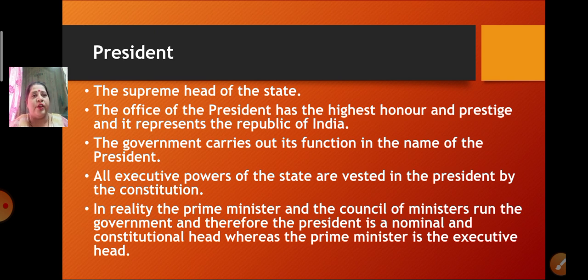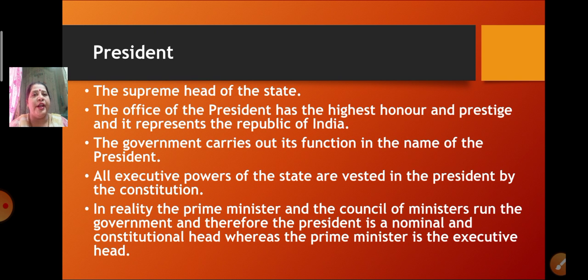So the president is the supreme head of the state according to the constitution, and the office he holds has the highest honor and prestige because it represents the Republic of India.